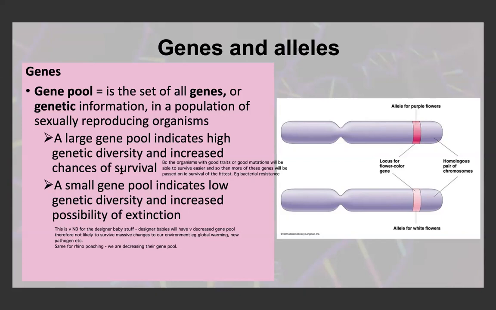Whereas if they have a small gene pool with low diversity, there's a much higher possibility of extinction because they may not have the right variation that allows them to adapt to changing environments. And we know that the environment is constantly changing, especially with the current increasing rate of climate change.